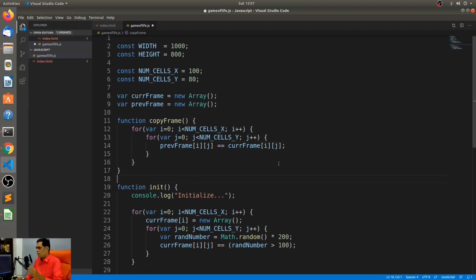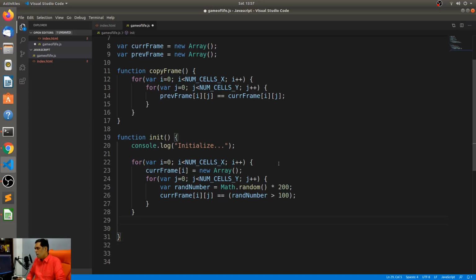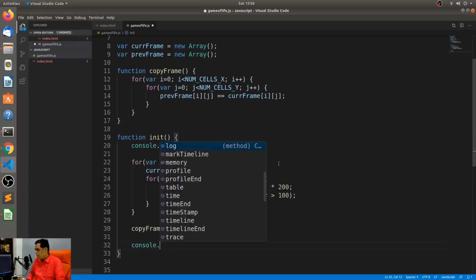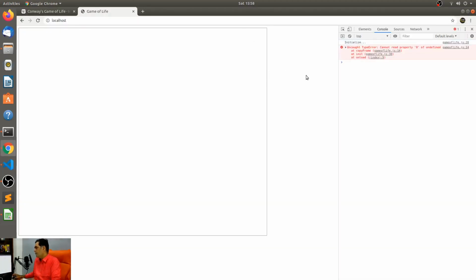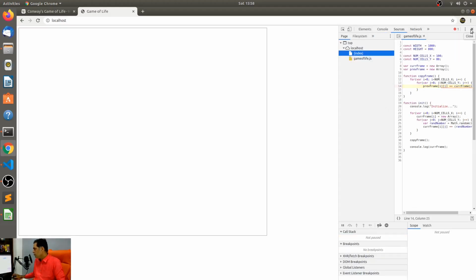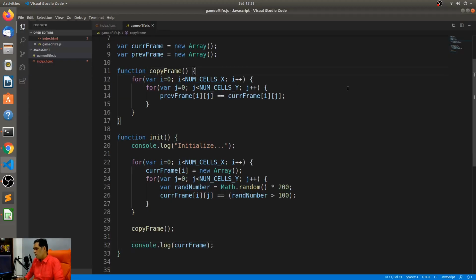All right, so this is just the initialization that we've done. So we have the initialize function that will initialize this array, and then it will copy the frame. Let me just console.log this and see what comes out on the other end. All right, let me see. Hopefully I have no errors over here. Cannot read property 0 of undefined. Of course, there is an error. Of course, there's an error because I never initialized it, right?